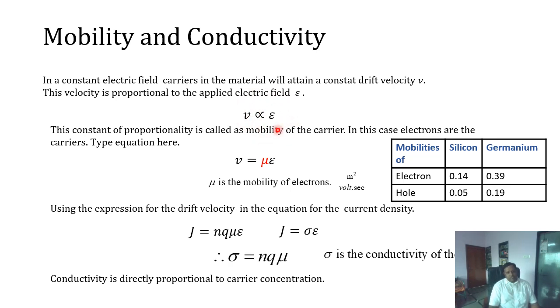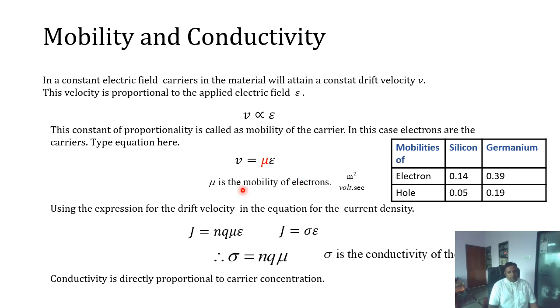Therefore we can arrive at an equation that velocity is directly proportional to the applied electric field. This proportionality has a constant, so we can write V, that is the velocity of electrons or velocity of any carriers, is equal to mu into epsilon. That constant of proportionality mu is nothing but the mobility of electrons, given in meter square per volt second. Mobility of electrons or of any charge carriers, in case of semiconductors electrons and holes or both charge carriers, plays a very important role in calculating the conductivity.